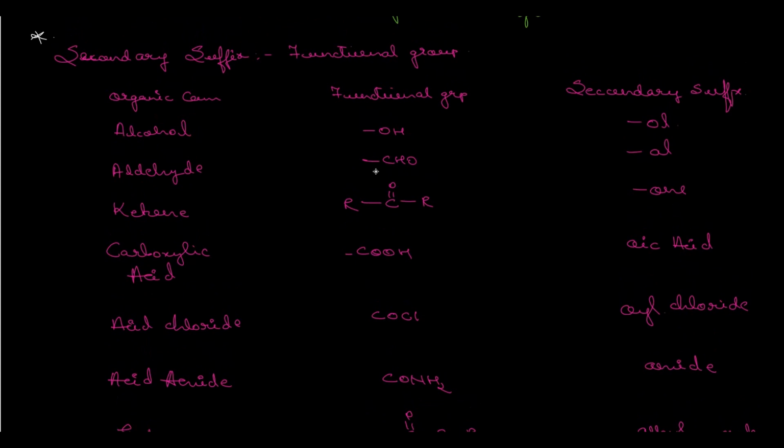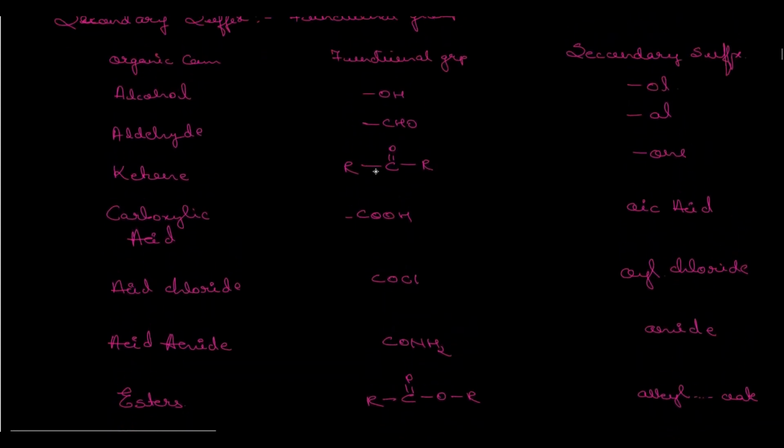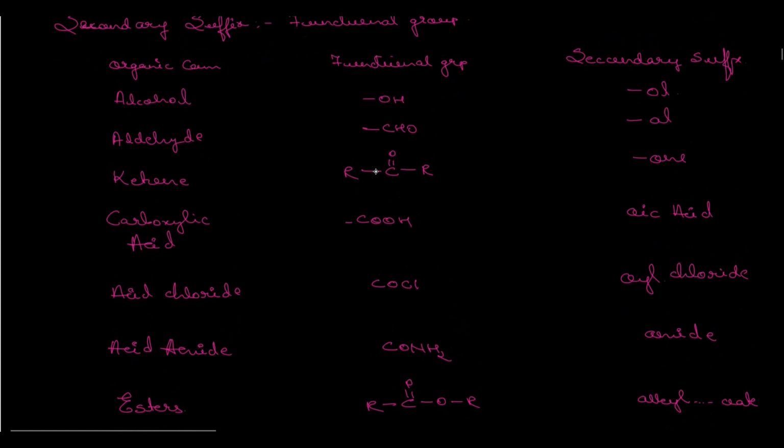So note this functional group, list it down or take simply a screenshot. The very important ones and easy ones are alcohol, aldehyde, ketone. Alcohol, if OH functional group is present, then ol will come. CHO, that is aldehyde, is present, then al will come. Ketone, then one will come. COOH, that is carboxylic acid, then oic acid. Acid chloride, presence of COCl, that is double bond O and Cl. This group is present, then oyl chloride.